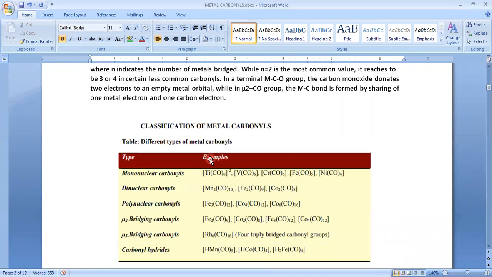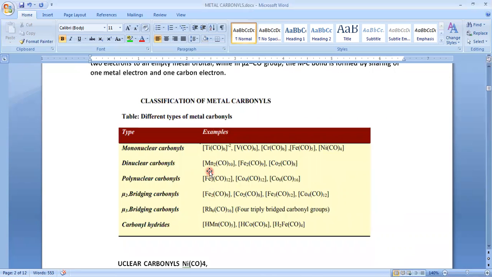On the basis of the number of central metal atoms, the metal carbonyls are classified into the following categories. Mononuclear carbonyls have only one central transition metal atom. Binuclear carbonyls have two central metal atoms. For example, Mn2(CO)10. Mn2 means in this complex we have two manganese atoms. Another one is Fe2(CO)9.